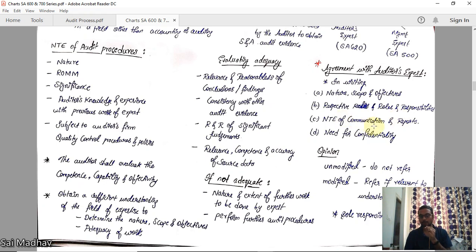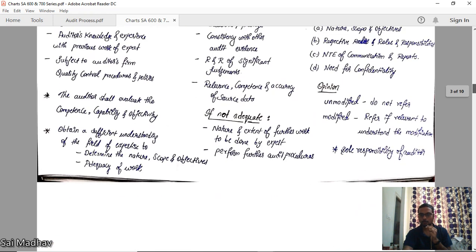Nature, timing, and extent of communication and reports: the communication between you both, and the reports. You should give a date: on this date, I should have this report. Need for confidentiality. The auditor's expert is not bound by standards on auditing. You are bound, so you should get a written agreement from him that he will maintain confidentiality and not disclose these details to any outsiders or third parties.